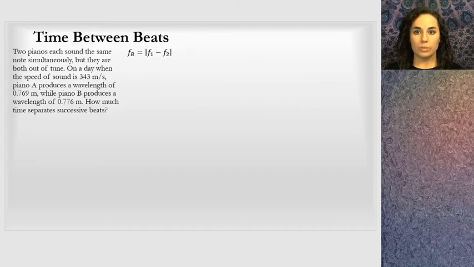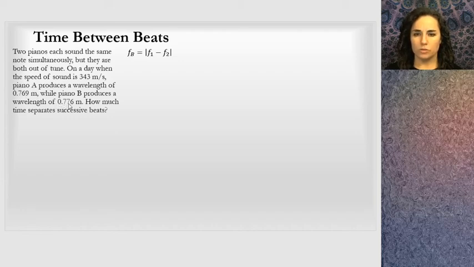The last problem I picked for us is called time between beats. Two pianos each sound the same note simultaneously, but they are both out of tune. On a day when the speed of sound is 343 meters per second, remember this depends on temperature and humidity, all that. Piano A produces a wavelength of 0.769 meters, while piano B produces a wavelength of 0.776 meters. So they're really close to one another, but not quite.